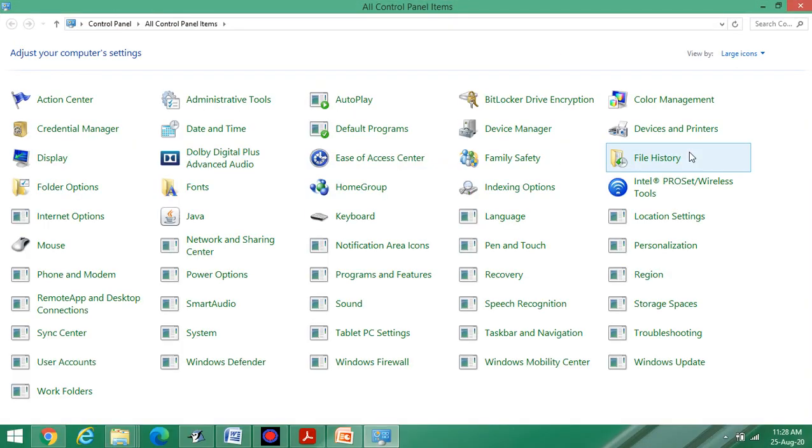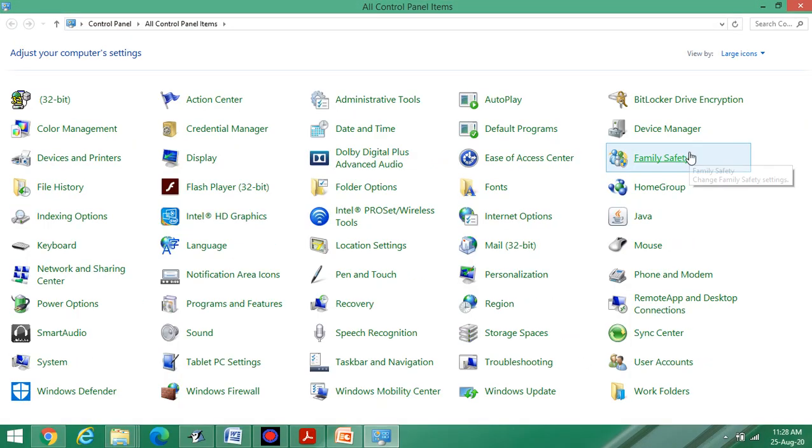If Java is installed on your system, then you can see one Java folder here, this one. Java application is there inside your system.